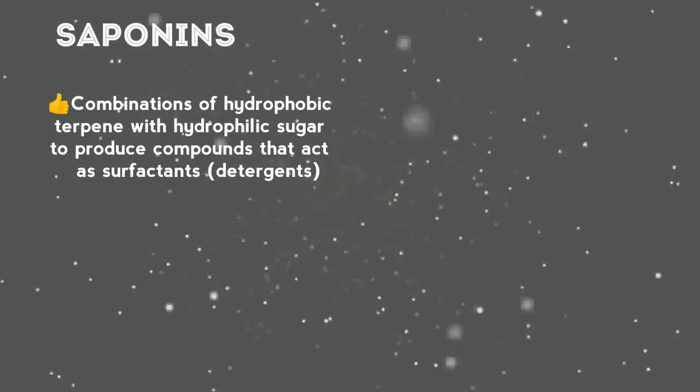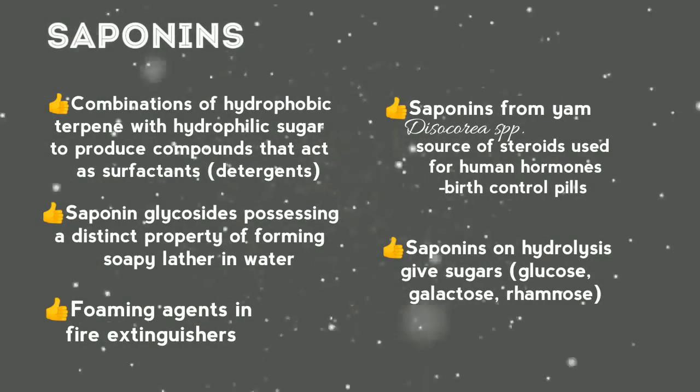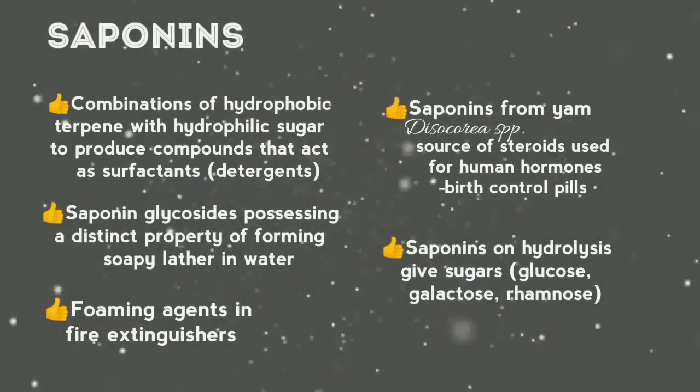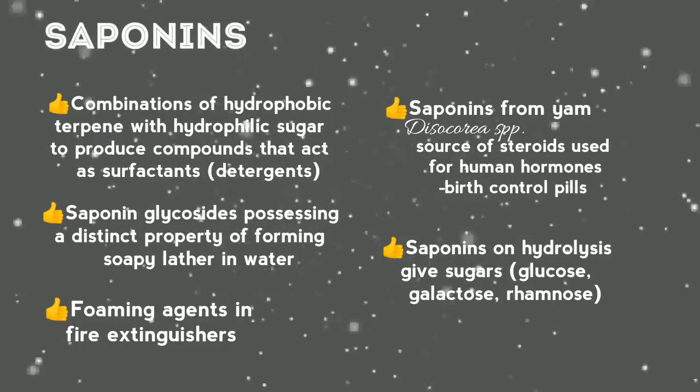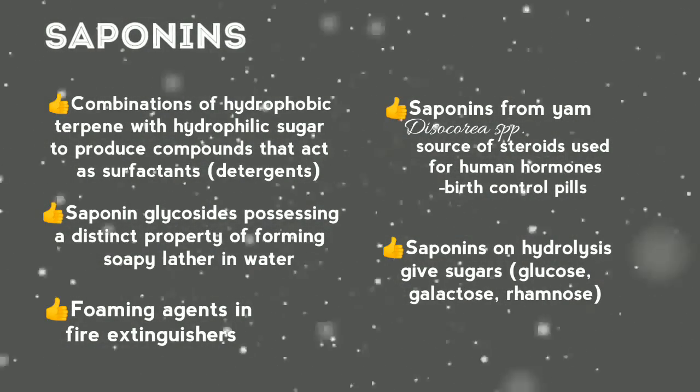Saponins can be found in detergent and act as surfactants. They form soapy lather in water, are used as foaming agents in fire extinguishers, are used for human hormones and birth control pills, and hydrolyzed saponins will give sugars.